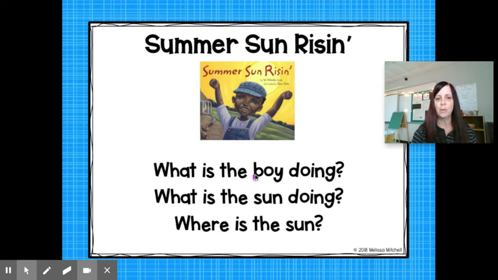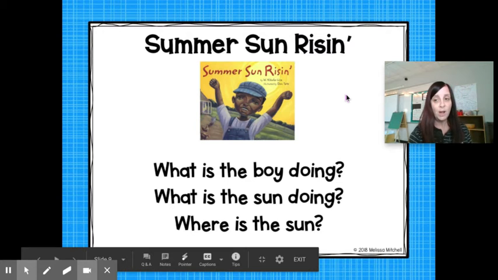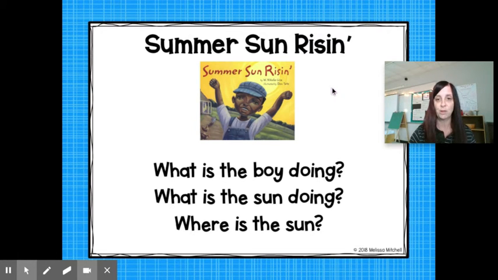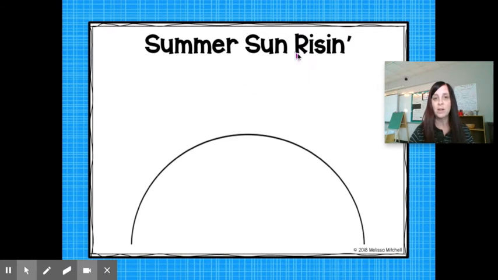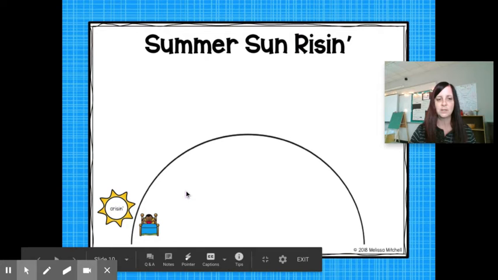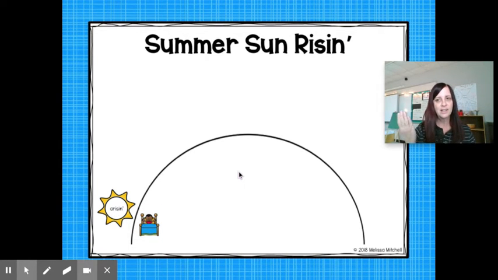Yesterday, you wrote about what the boy was doing. You wrote about what the sun was doing on the different parts of the day for the boy. And we talked about the summer sun rising, and we will use the same sun in some of our next week's lesson. So the one main part that we want to focus on right now is when the summer sun was rising, and it says arising, he was getting up out of bed. And then what did he do next? And what did he do next? And we're going to talk more about that next week, okay?